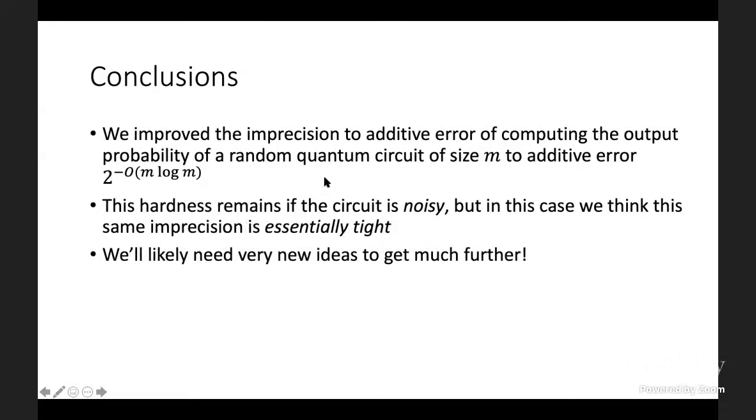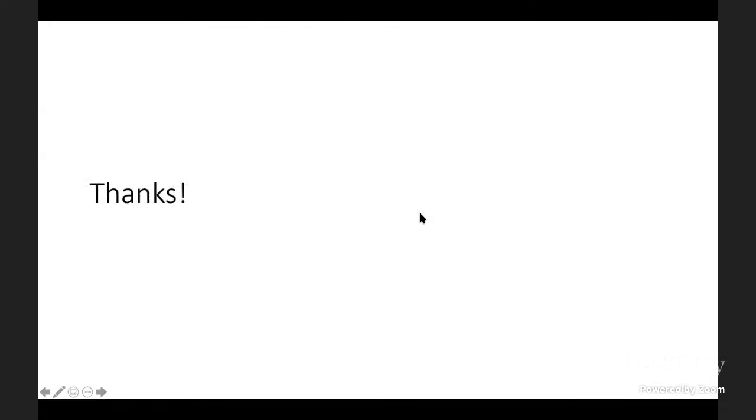And so as a consequence, even though it seems like we're getting closer and closer to the imprecision that we would need to settle the quantum supremacy conjecture and improve hardness of sampling of a random circuit, we think that to get essentially any further, we'll need dramatically new ideas, dramatically new proof techniques. Thanks a lot. Let me take questions.